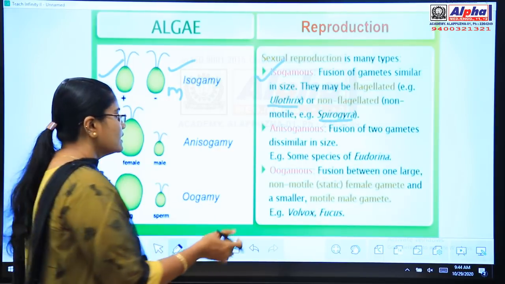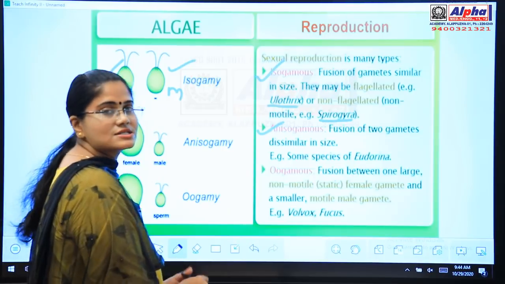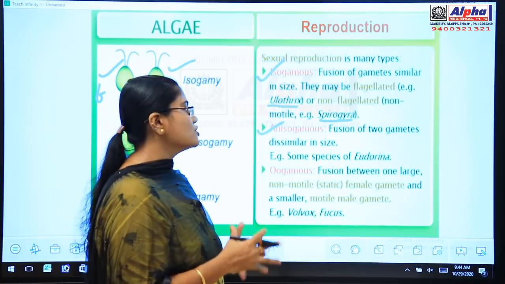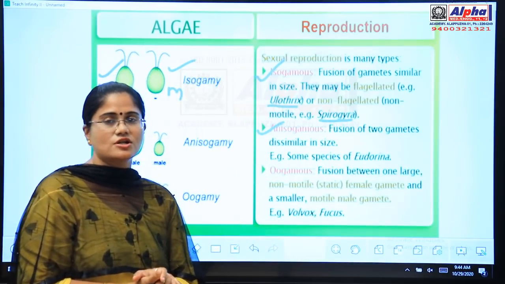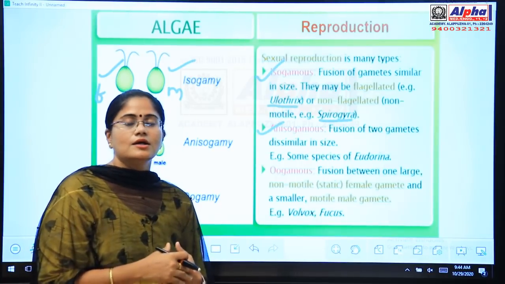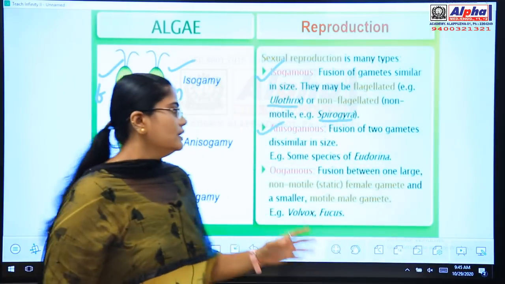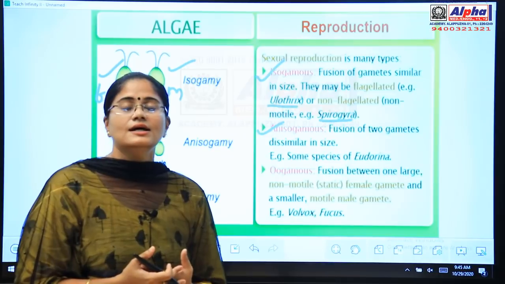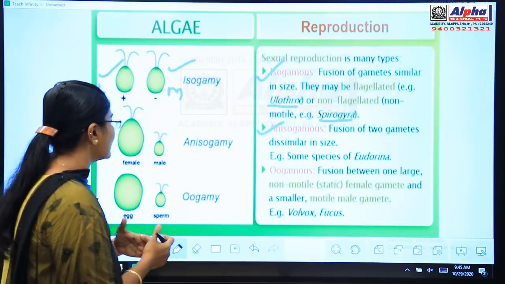Is it clear? And the second type of sexual reproduction is anisogamous. Anisogamous means the fusion of two gametes that are dissimilar in size. The two gametes are dissimilar in size, means morphologically they are of different shape. Let's see the diagram.